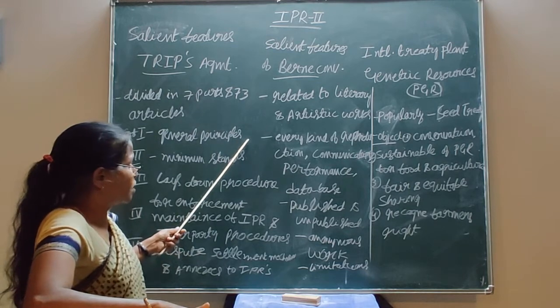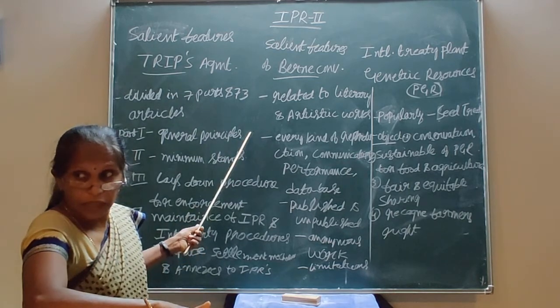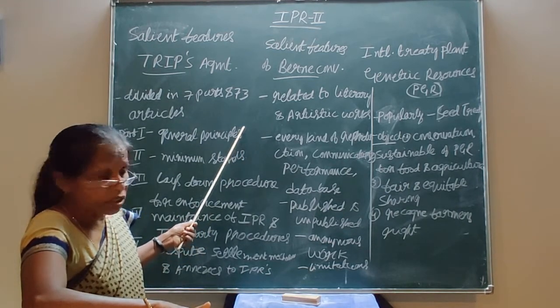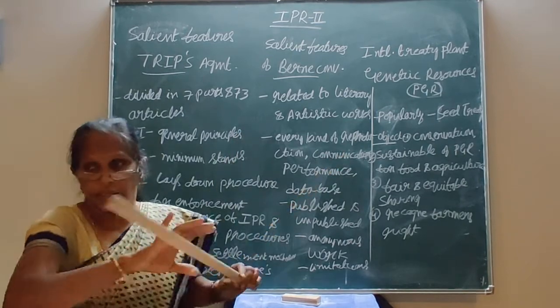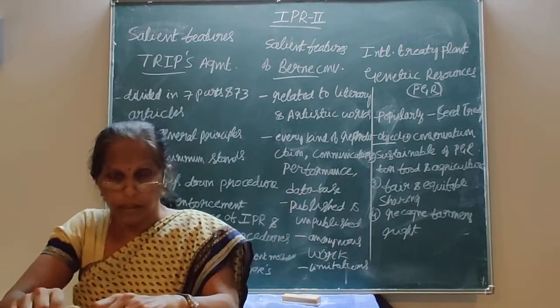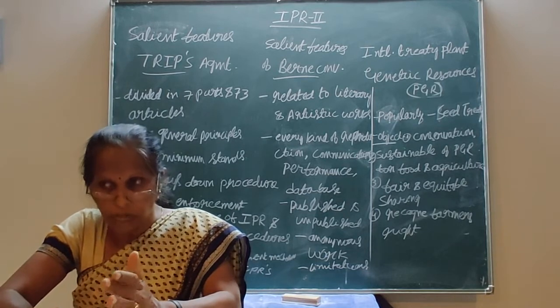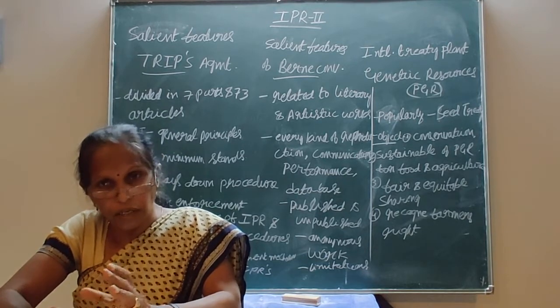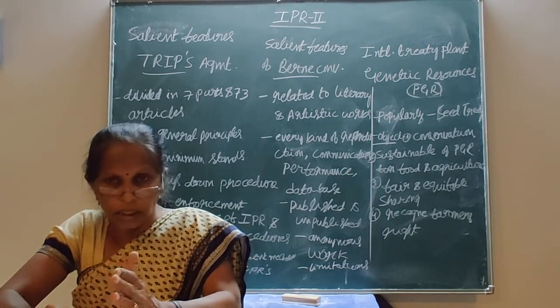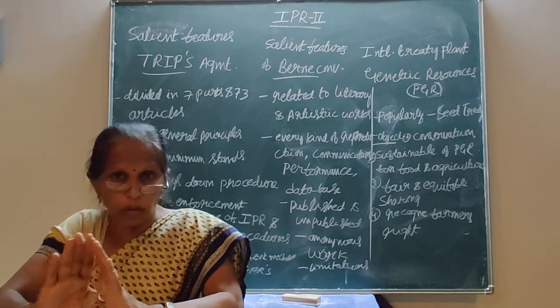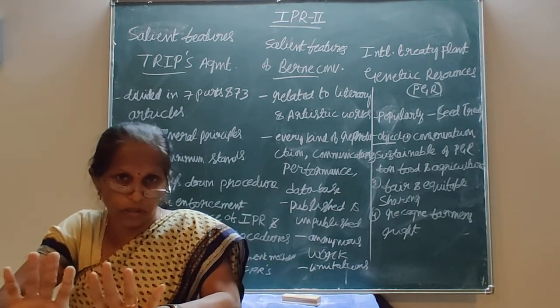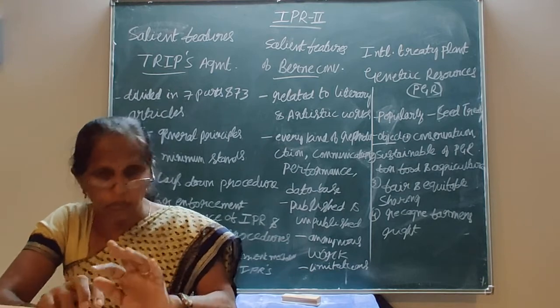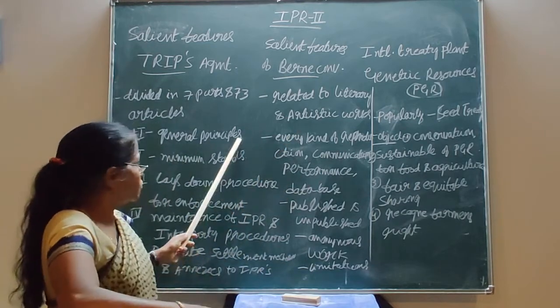One more principle is what is called national treatment. National treatment also says that there should not be any discrimination between domestic and foreign goods with regard to importing or exporting the same type of products. These are the two principles which are called the heart of the World Trade Organization,